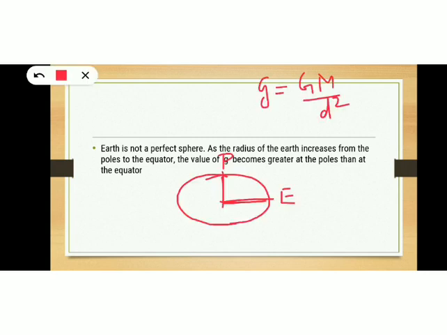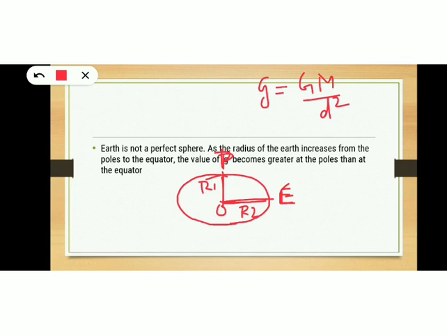Children, listen here. On the screen you can see the structure of the earth. It is not a perfect sphere. It is oblate in shape. Let this be the center of the earth. This is the polar region, and this is the equatorial region of the earth. From the center to the pole, let the radius be r1. From the center to the equator, let the radius be r2. Anyway, since we consider earth as a sphere, r1 and r2 both form the radius of the earth itself.